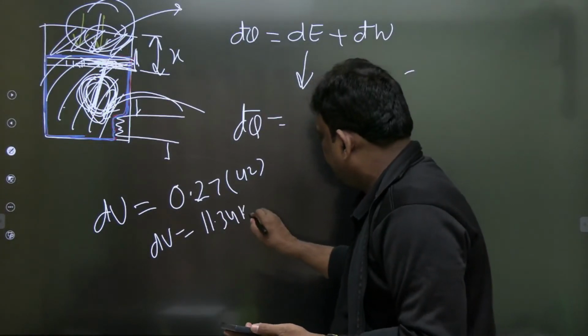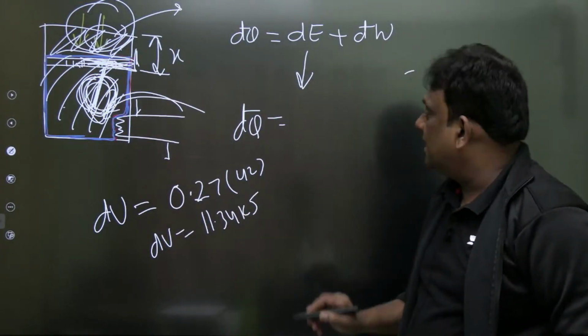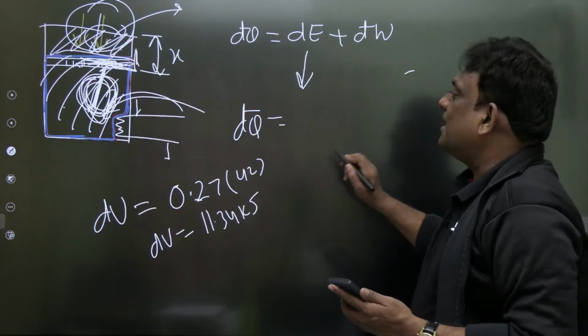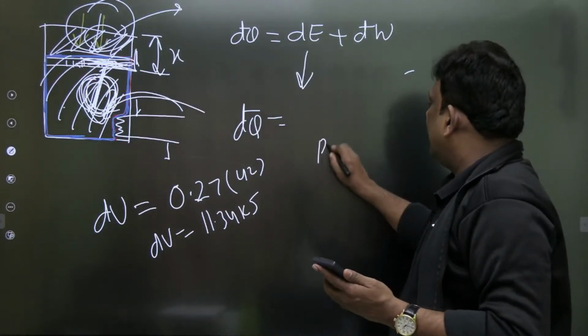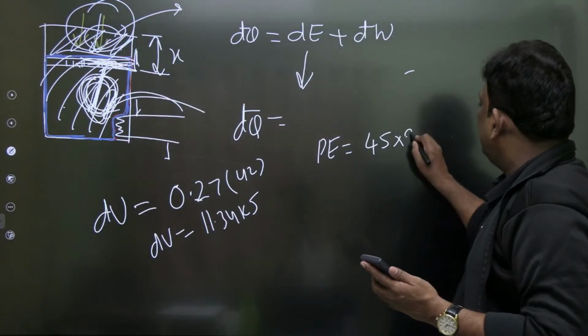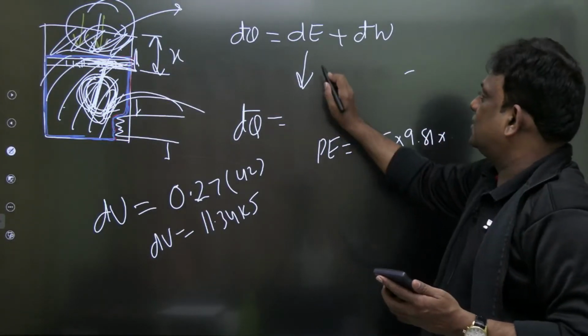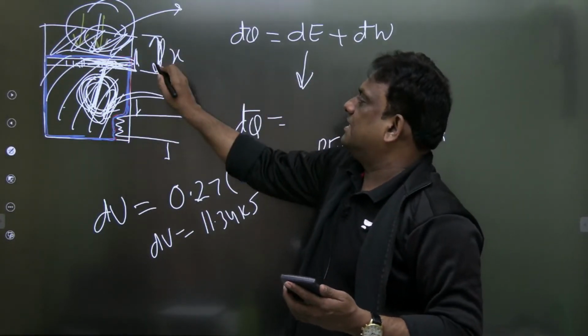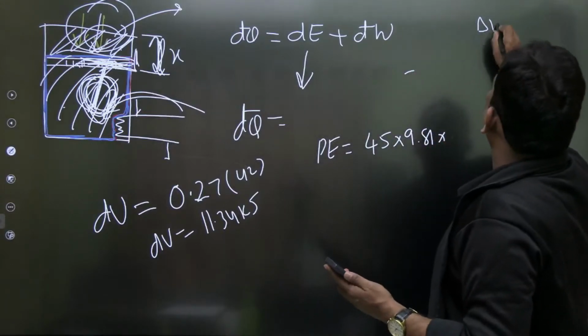11.34. Then what is the potential energy change of the piston? mgh. Potential energy change of the piston, mgh. Mass of the piston is 45, g is 9.81, and h. You tell me how much height it is rising. It is change in volume by area.